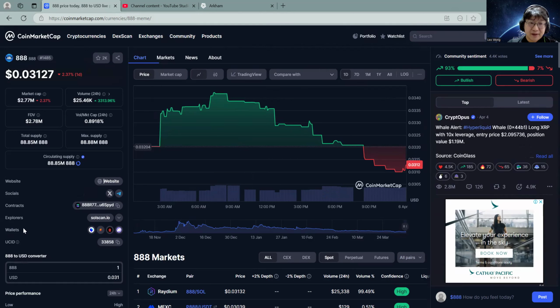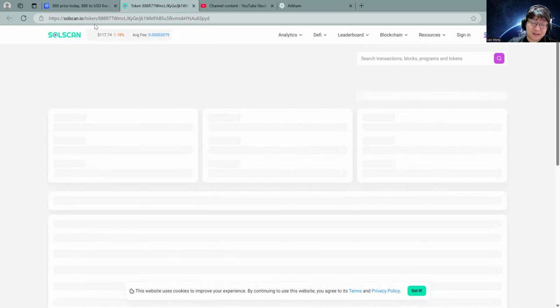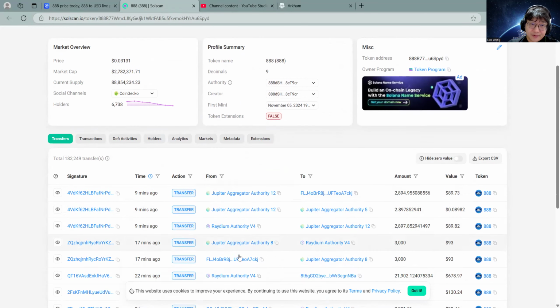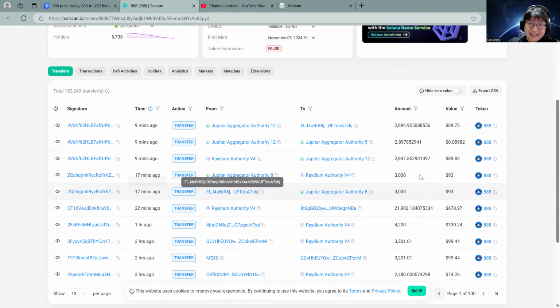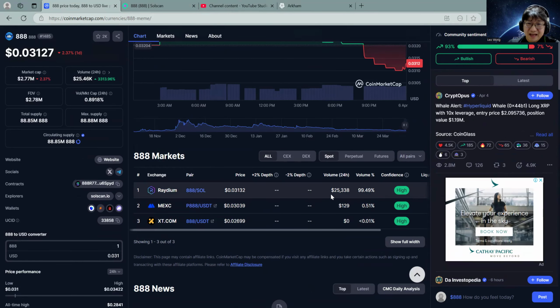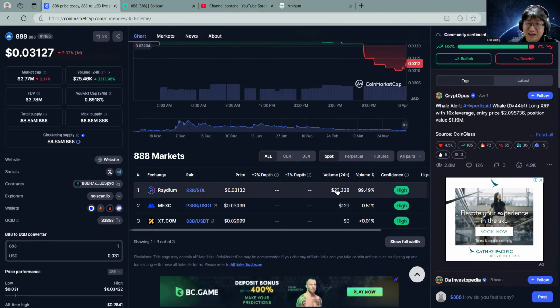Bye-bye, right? And then another problem, if you look at this Solana blockchain right here, because it's running on the Solana blockchain, you can see there's not much volume either. And even here, on CoinMarketCap, ouch, $25,000 in volume in the last 24 hours.